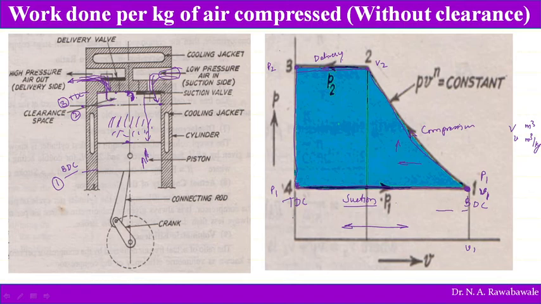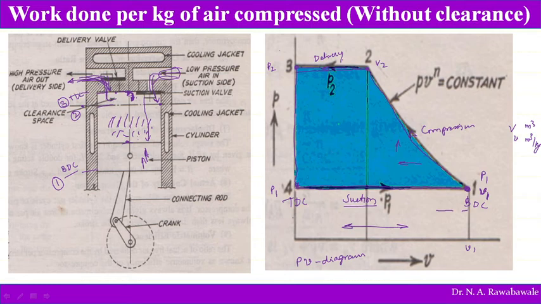Now the work done on the PV diagram. This is the PV diagram. This area on the PV diagram, the blue area, represents the work done on the air by a compressor, or the work required to compress air when there is no clearance.